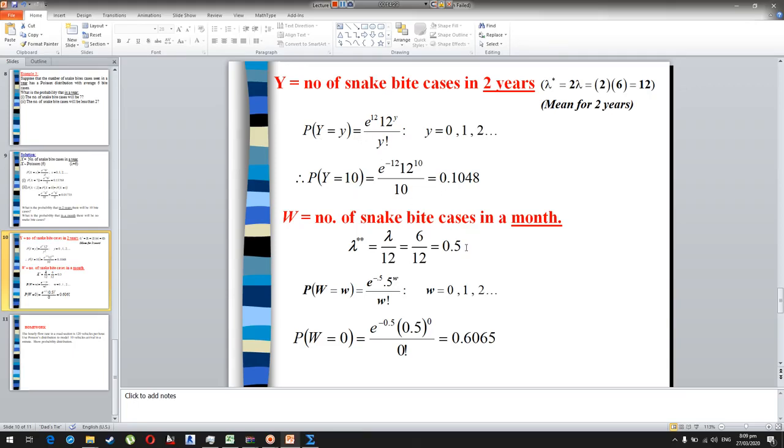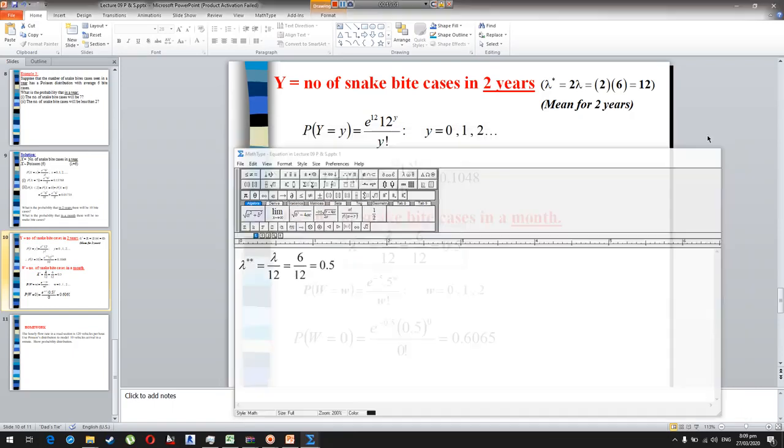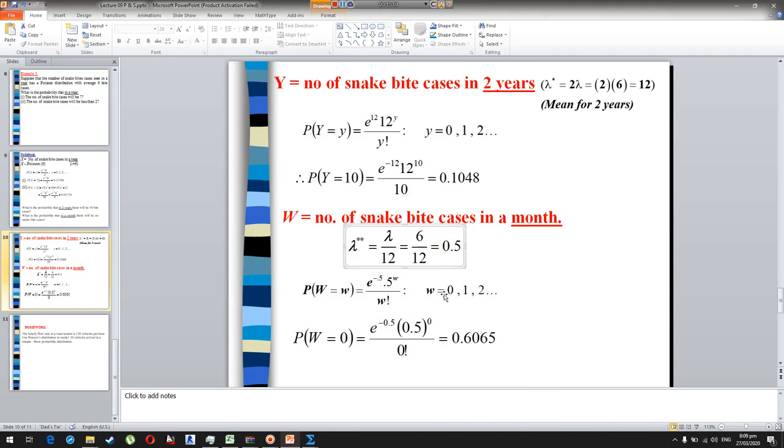Okay, the previous one was for 2 years and now it's for 1 month. So we have 12 months in a year, and if we check for 1 month, we will modify lambda. Lambda will be equal to lambda by 12. So 6 was the average for 1 year, divided by 12, and that will give you 0.5. So now lambda, which is the average parameter for Poisson distribution for 1 month, is equal to 0.5. And using the same procedure, we can determine the probability value.